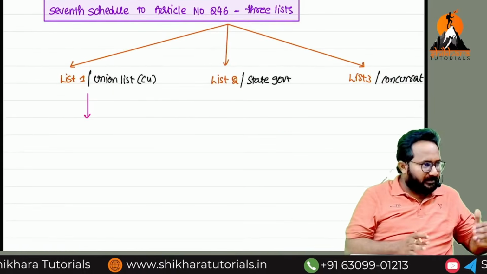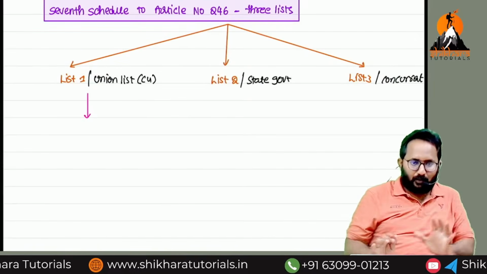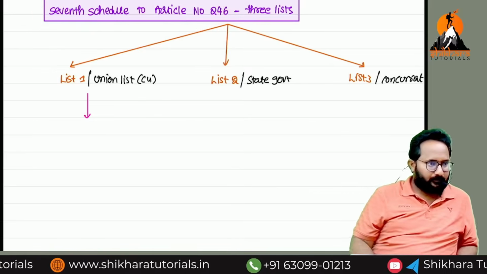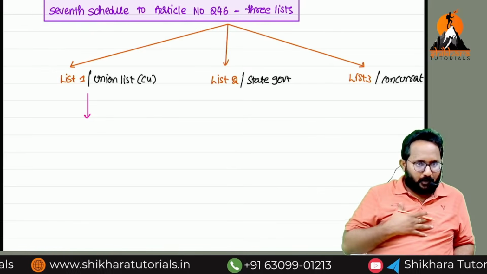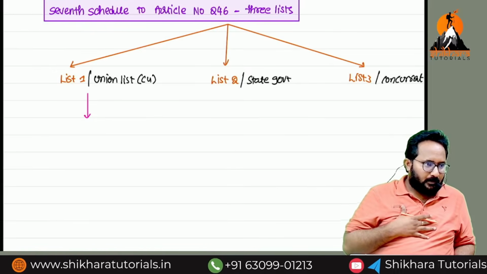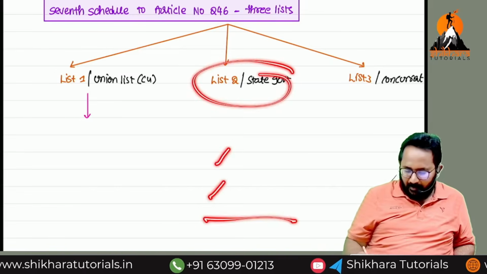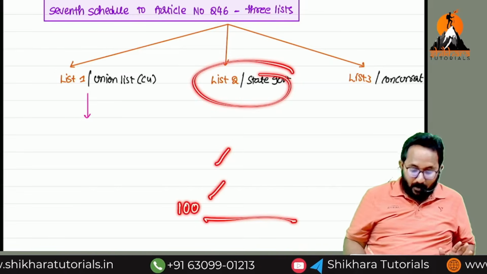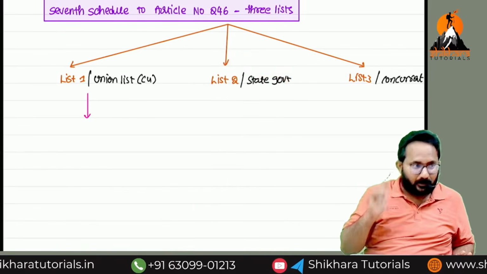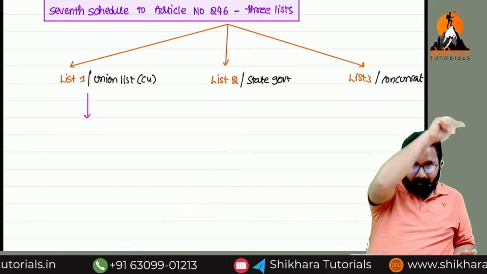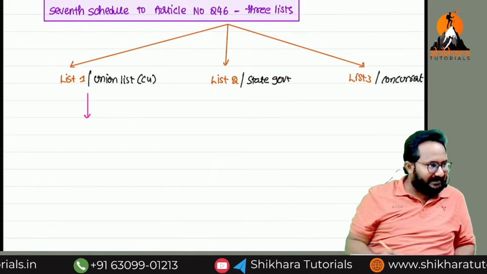They are given an entry number in article 246, 7th schedule. For example, if a state government frames a law today and 100 laws are already there, the entry number will be 101. Like that, they gave an entry number to our Income Tax Act 1961.